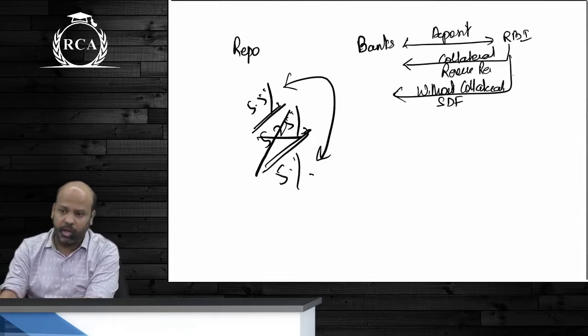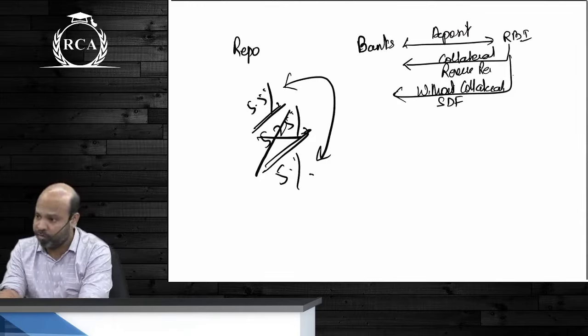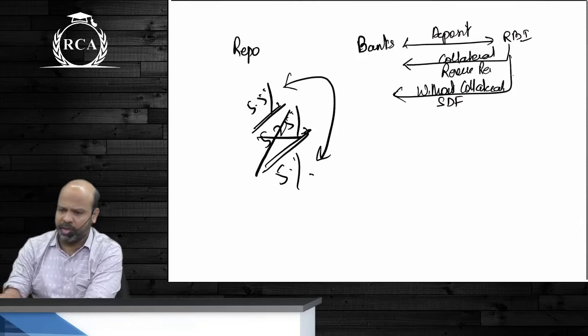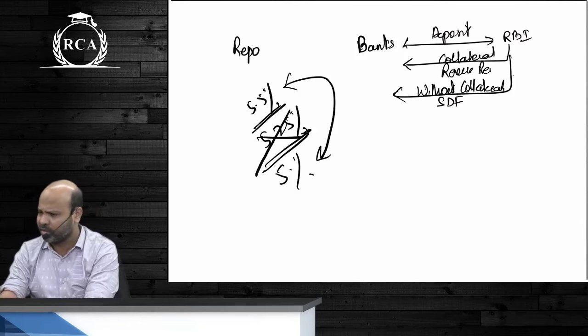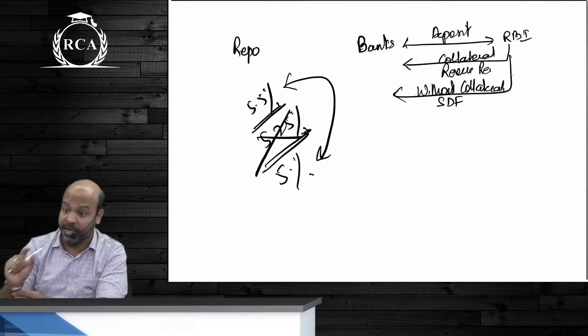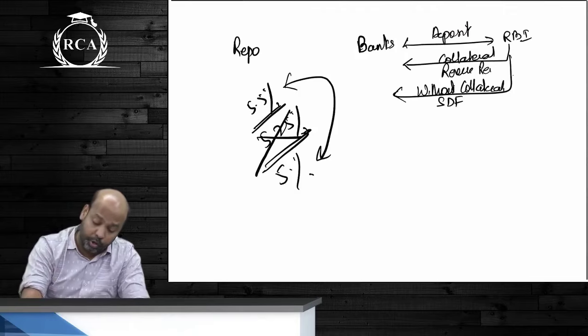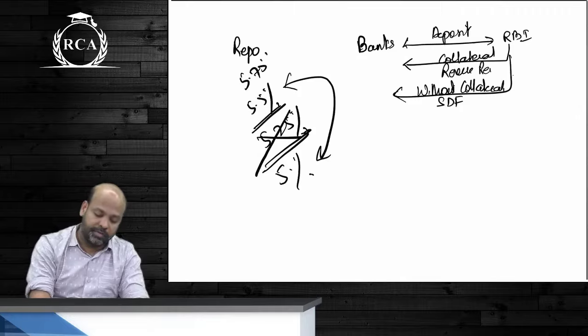Everything will be given. Repo may be limited. They cannot borrow left, right and center. The limit is 1% of demand and time liabilities. You do not have to worry about technicalities. If they exceed that limit, they can still borrow from RBI, but the rate will be 5.75%.